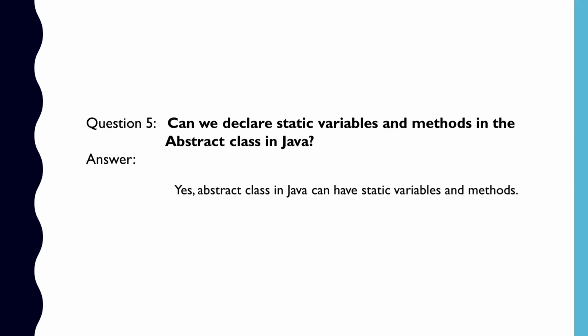Question number 5. Can we declare static variables and methods in the abstract class in Java? Yes, abstract class can have static methods and variables. The reason behind this is that static variables and methods do not work on the instance of the class. They are directly associated with the class itself.